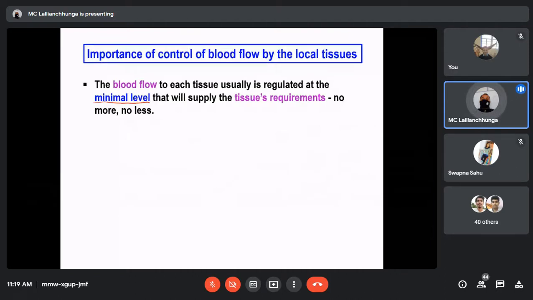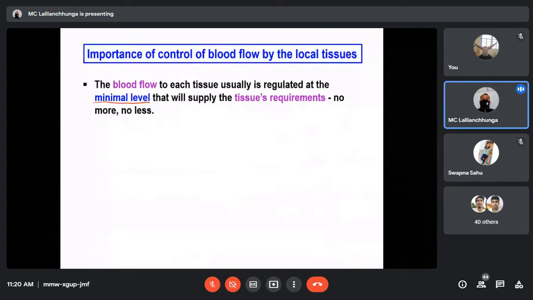In an adult human being, it is around 5 liters. These 5 liters of blood have to be circulated again and again throughout the body, so that every part of the tissue receives a sufficient amount of blood to accomplish its metabolic activity or other function.